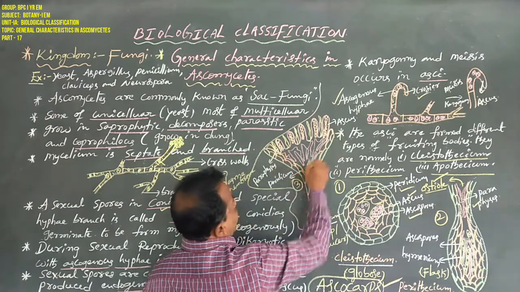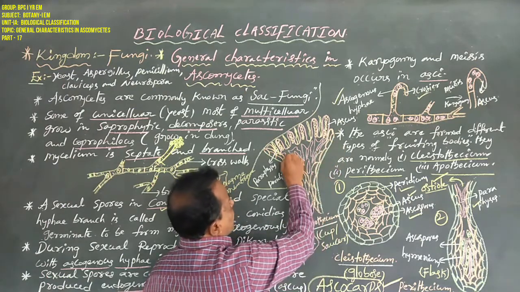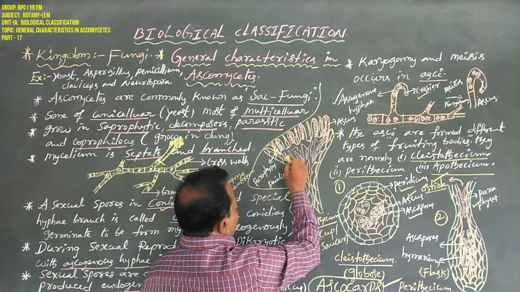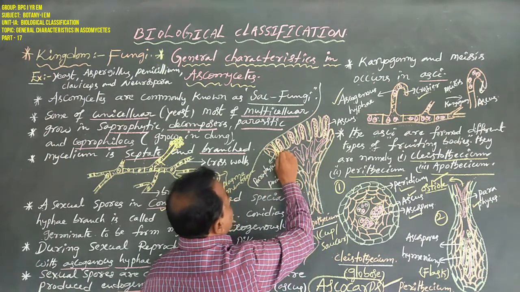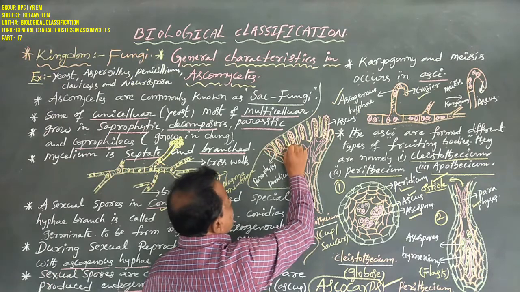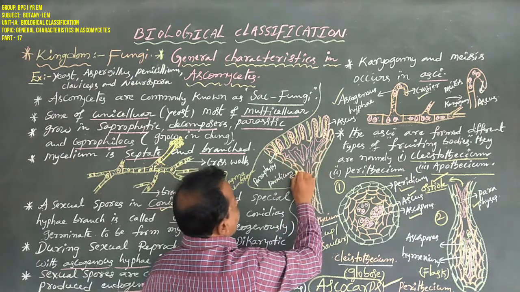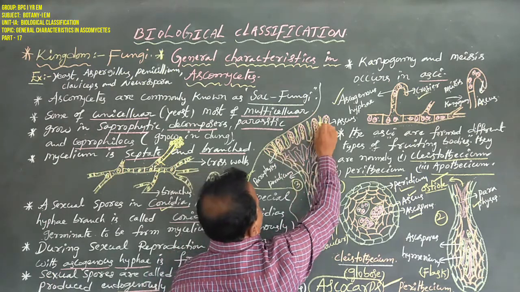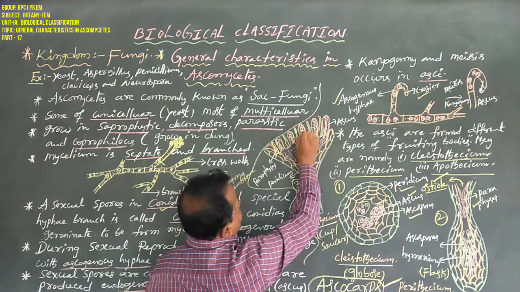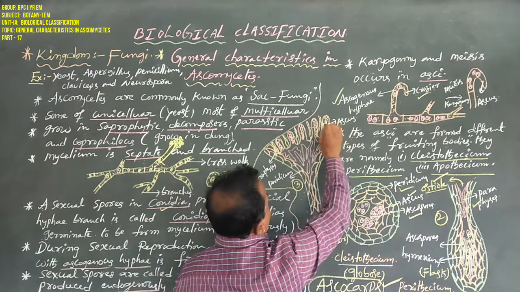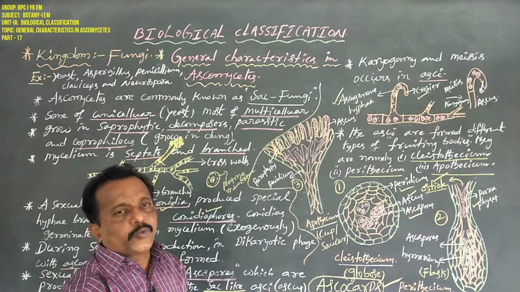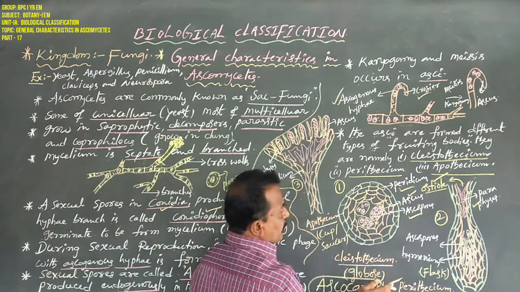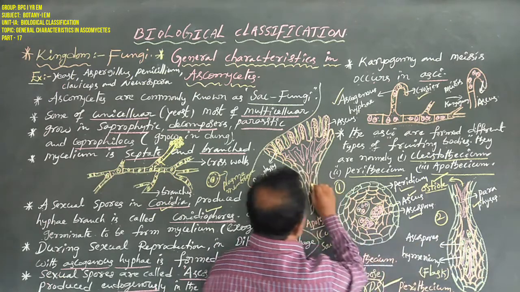a cup or saucer-like structure. This cup or saucer-like fruiting body contains larger paraphyses and is covered by peridium, and it has cylindrical asci. Each ascus contains 4 to 8 ascospores. So dear students, in Ascomycetes there are 3 types of fruiting bodies, or 3 types of ascocarps.